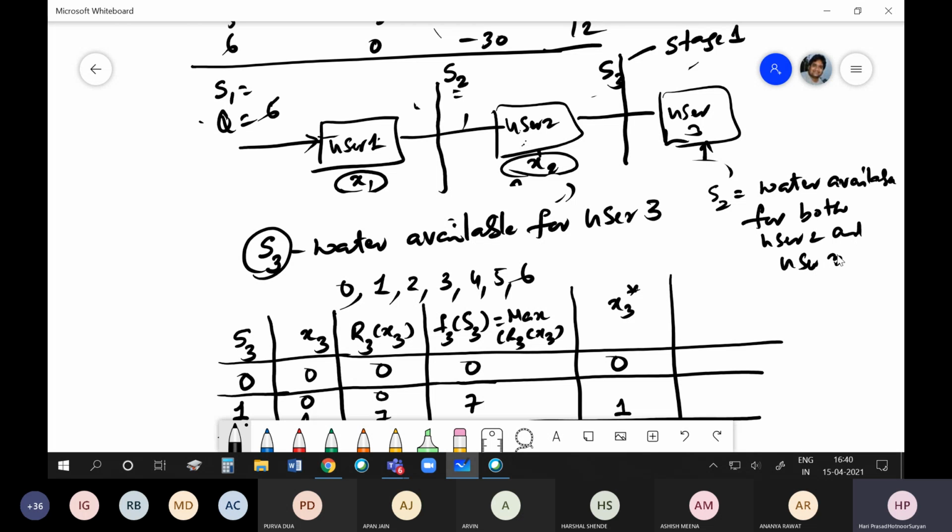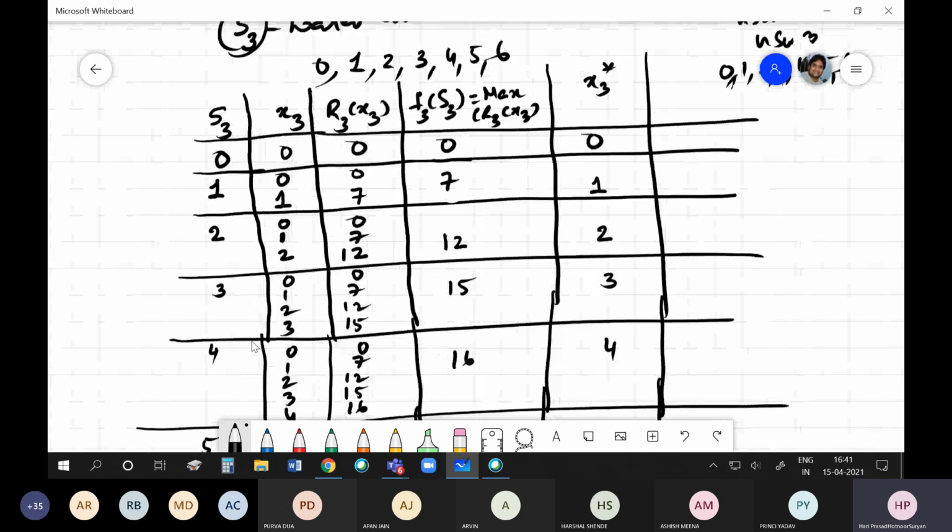What are the possible values S2 can take? 0 to 6. That means if I allocate all the 6 units to user 1, user 2 and user 3 may not get anything, so you can have 0. Similarly 1, 2, 3, 4, 5, and 6. So now let us make the table for S2.